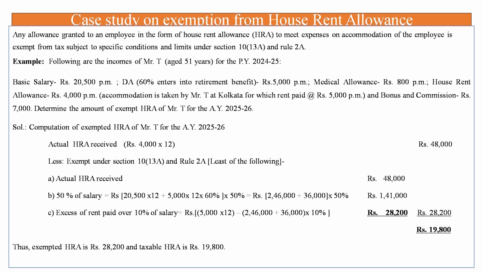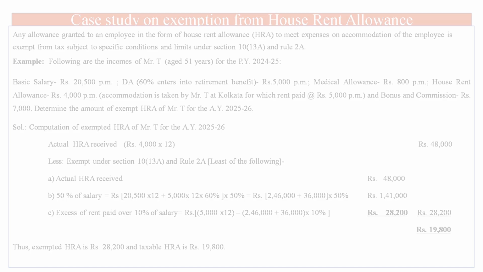And excess of rent paid over 10% of salary: he paid rent of 5,000 per month, that is 5,000 into 12, 60,000, minus 10% of salary, that is 2,46,000 plus 36,000, 10% of that. So taken together he actually paid above 28,200. So of these three, 28,200 is the least amount and it is the exempt amount. So the exempted HRA is rupees 28,200 under section 10(13)(a) and the rest is taxable.